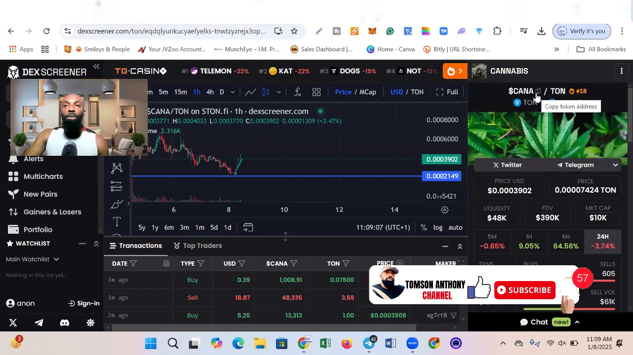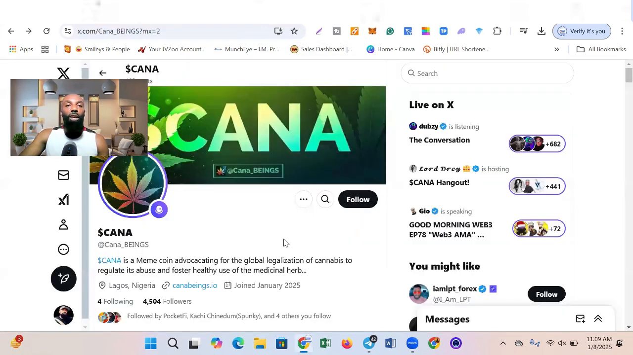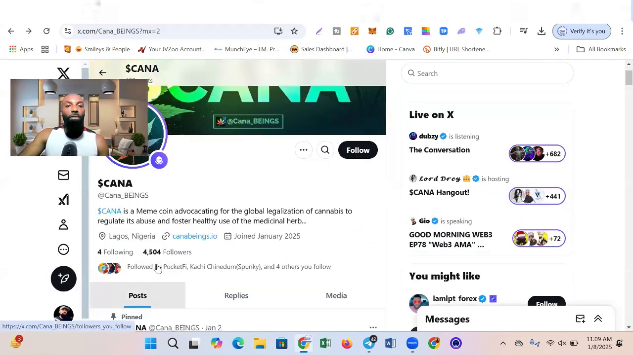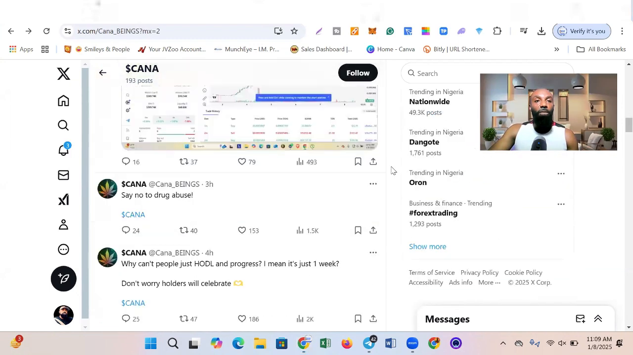You can just come up here, copy this contract address, and make sure it's something like this. You can see their Twitter handle here. You can see their Telegram, which I'm going to talk about, the community behind this project. This is something very necessary for us to take note of. You can see they have over 4,500 followers here. That is understandable because it's a new project, just 6 days old, and they're still pushing it.